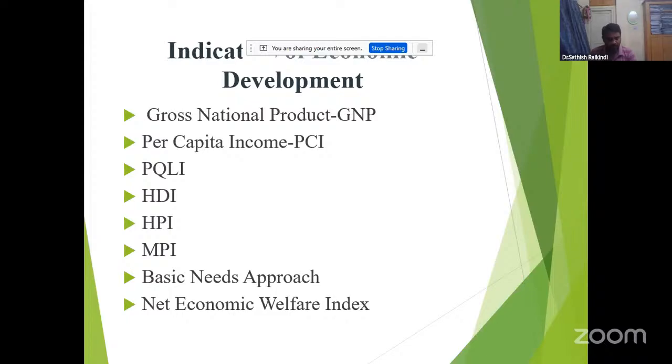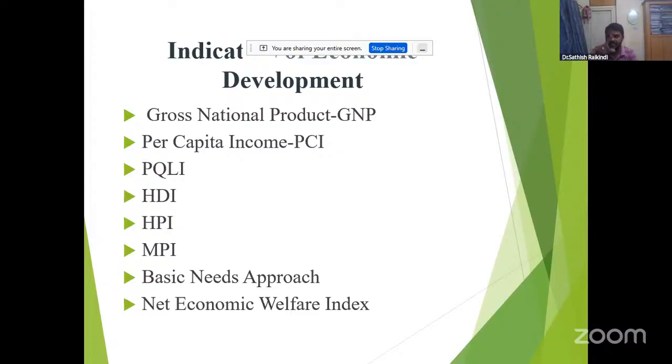Number six is the MPI, which is also most important. It is the Multi-dimensional Poverty Index. The HPI could not identify specific individuals, households, or large groups of people as jointly deprived. Whatever the HPI was lacking was fulfilled with the help of the MPI. That's why, to overcome this problem, UNDP first introduced the MPI in HDR 2010.